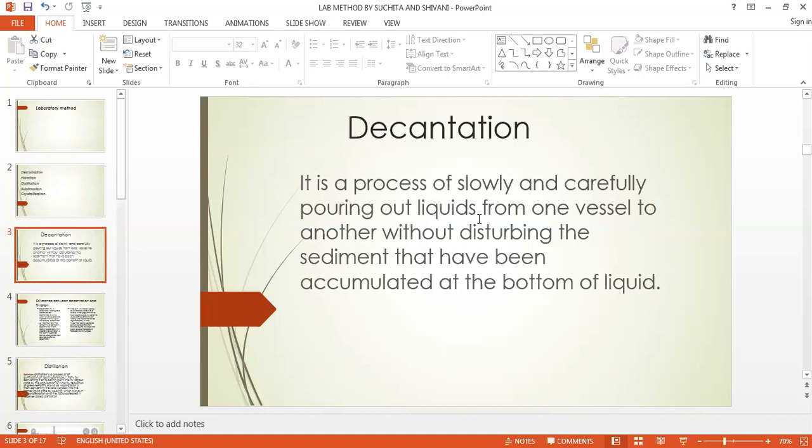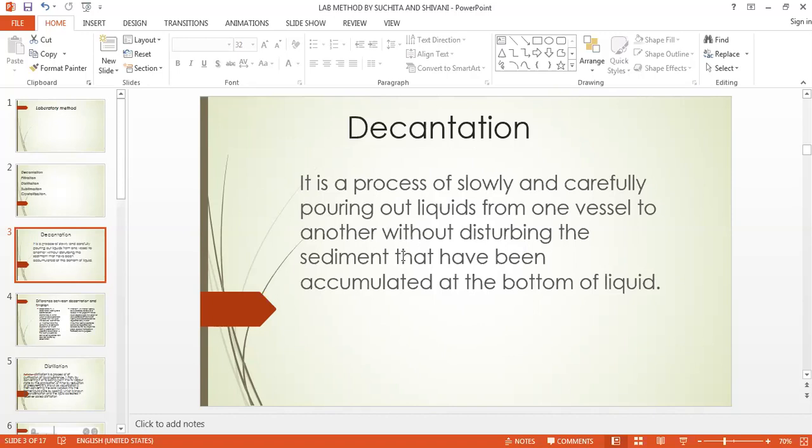जो आपने sediment के लिए use किया था, वही beaker आपको use करना है. और जो sediment हो गया है solid, उसके ऊपर जो pure liquid है, उसको ही आपको दूसरे एक beaker में या दूसरे एक vessel में धीरे धीरे pour करना है. And that's why it is a slow method. So it is pouring down the liquid from one vessel to another without disturbing the sediment.